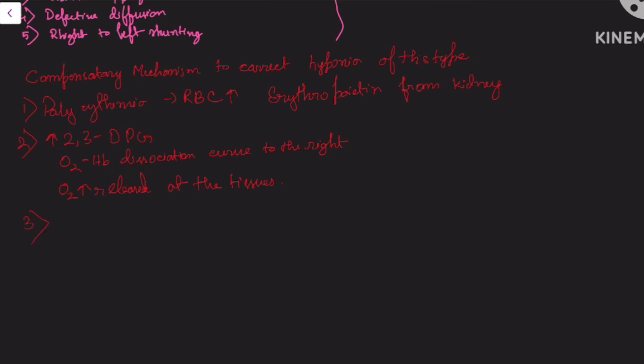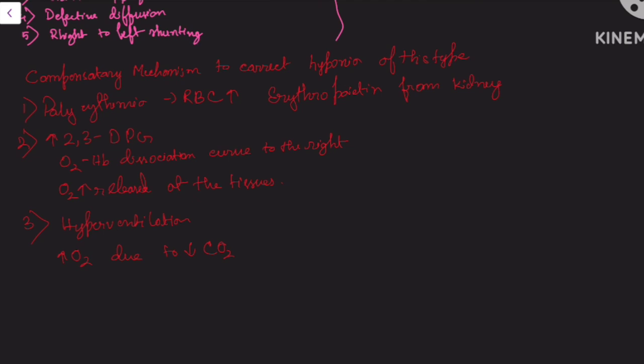Now, the third compensatory mechanism will be hyperventilation. How does this happen? The CO2 will be washed out from the alveoli, and the CO2 tension will decrease. And as the CO2 tension decreases, the O2 tension will be increased. So there is an increase in O2 tension due to decrease in CO2 tension.